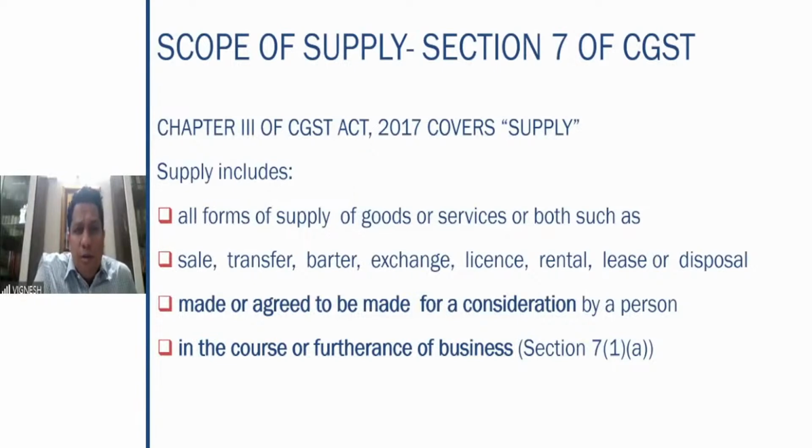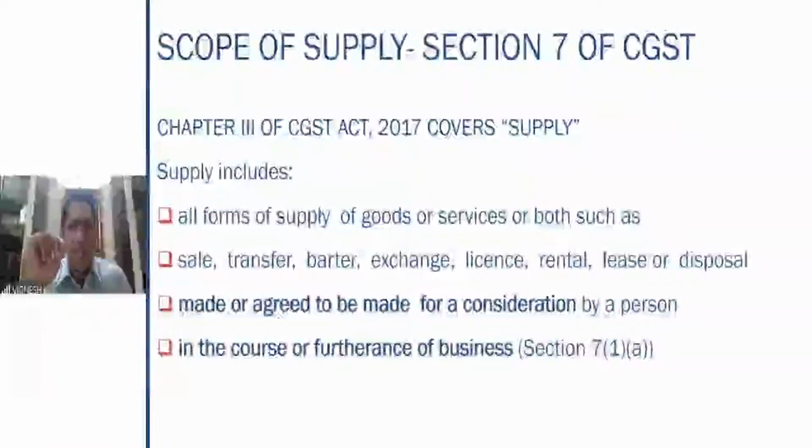Supply includes all forms of supply of goods or services or both, such as sale, transfer, barter, exchange, license, rental, lease, or disposal. So these are the 8 events which are clearly given in the definition of supply. As I already told you, these 8 events are illustrative in nature. Since it is not an exhaustive definition, it says that it includes all forms of supply of goods or services, such as. So the words such as here imply that illustrations are given as to what all can be covered in this concept of supply.